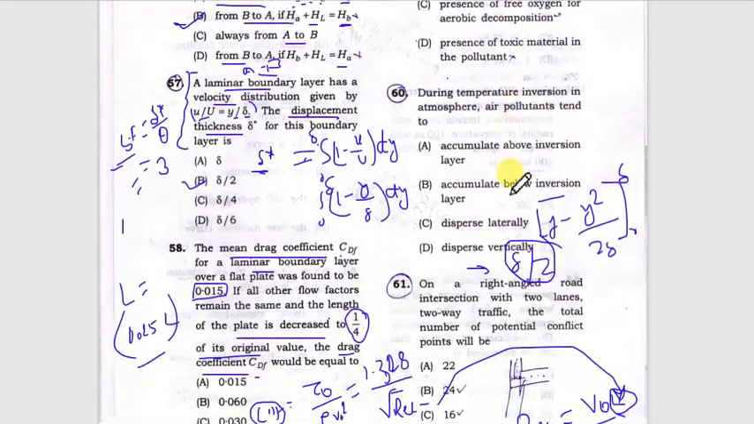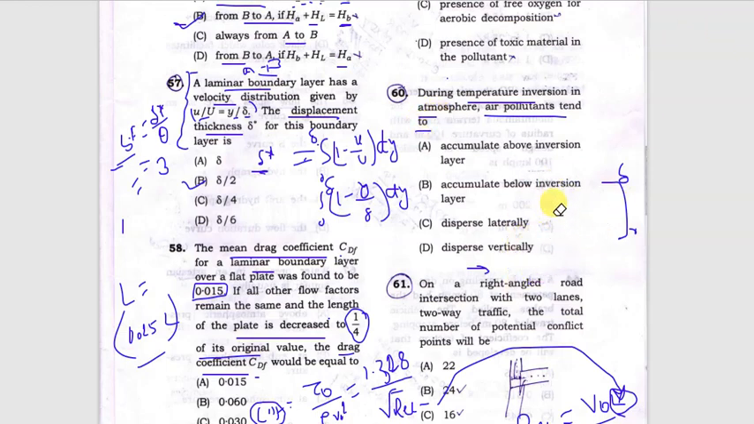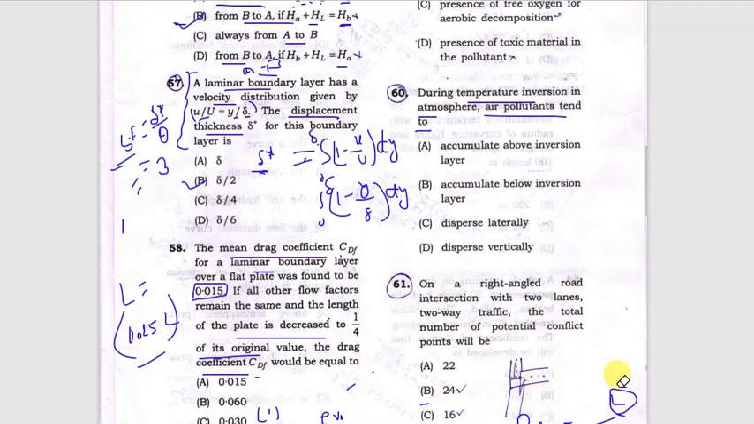During temperature inversion in the atmosphere, air pollutants tend to what? Now temperature inversion is the case when the temperature of the atmosphere increases as we move upward. So what will happen in case of inversion? Naturally what happens as we move upward, temperature falls, ambient temperature falls. But the inversion condition happens when the temperature increases, when the ALR, adiabatic lapse rate, increases as we move upward. So in this case inversion occurs.